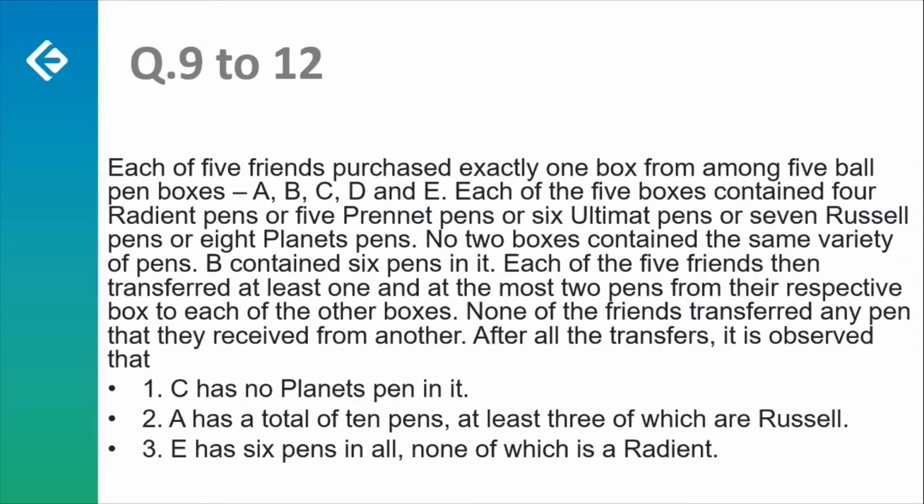Third set, question number 9 to 11. Now this one is based on 5 boxes. As you can see in the description, A, B, C, D, E, these are 5 boxes. Now these 5 boxes contain different types of pens. So the types of pens are Radiant pen, Planet pen, Ultimate pen, Russell pen and Planet pen.